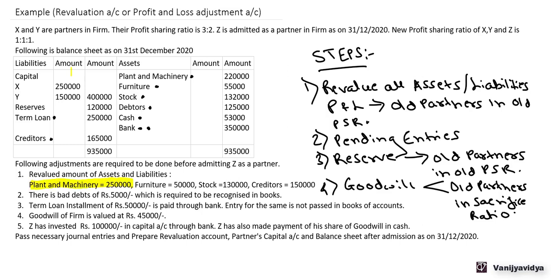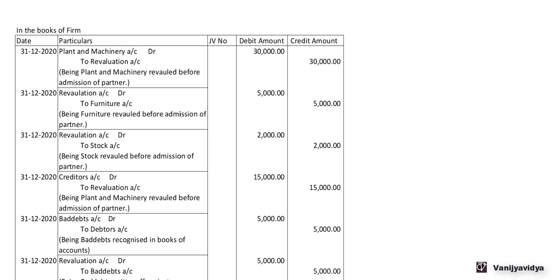First, plant and machinery 2,50,000. Now plant and machinery was 2,20,000 and now we need to revalue it at 2,50,000. So there is an increase in the value of the asset. So the revaluation account will get credited and the asset account will get debited. So plant and machinery account debit to revaluation account, or we can also call it the profit and loss adjustment account.